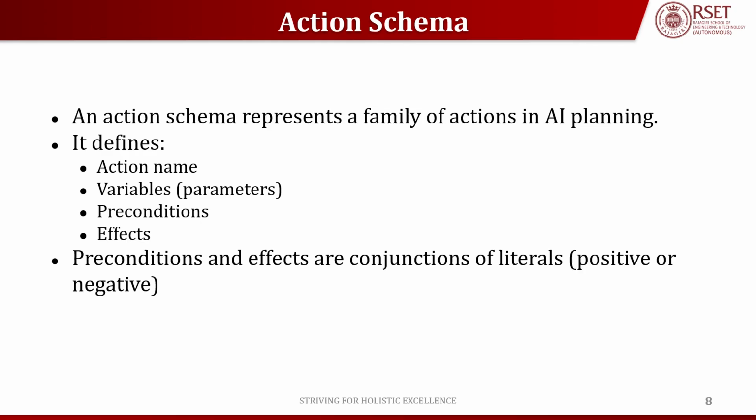Preconditions and effects are conjunctions of literals, that is, they can be positive or negative. If we look at one example, Travel by bus is an action schema, whereas Travel by bus from Kochi to Trivandrum is a specific action.